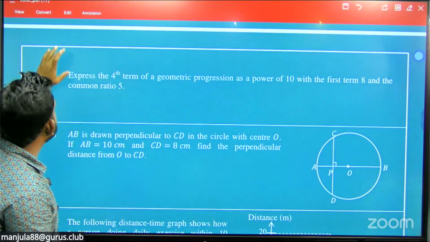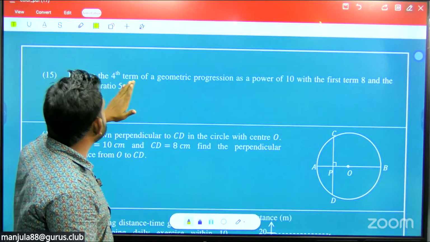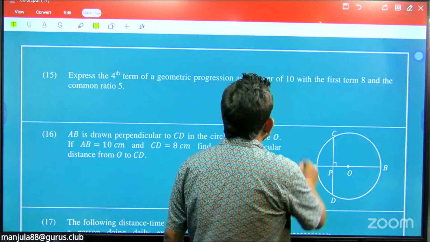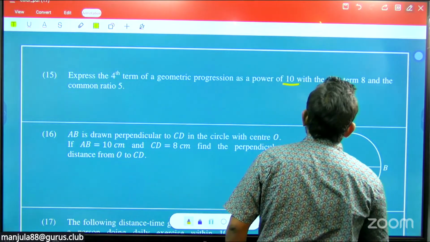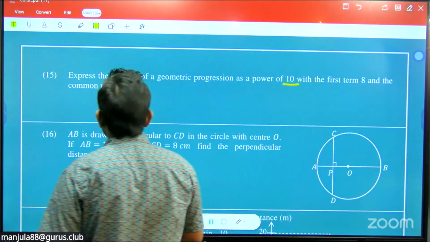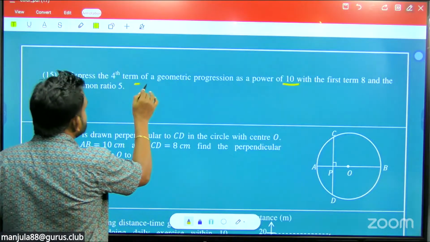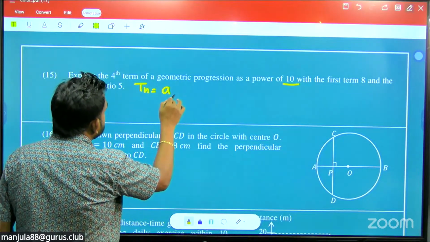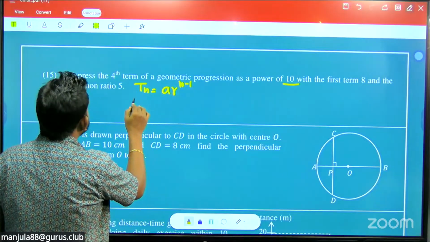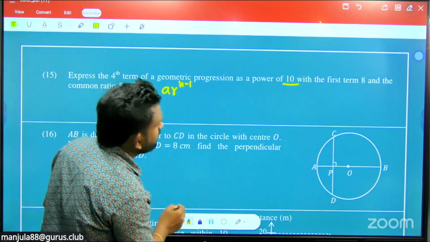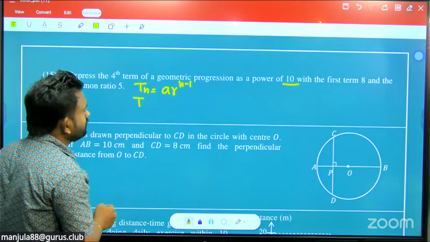So the 15th: express the fourth term of the geometric progression as a power of 10, with the first term 8 and the common ratio 5. So you know that Tn equals ar to the n minus 1.